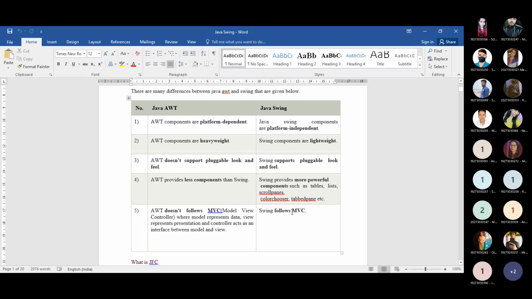Now you are able to understand what MVC actually is, that is the Model View Controller concept. This concept lets you wrap your source code into a professional look.